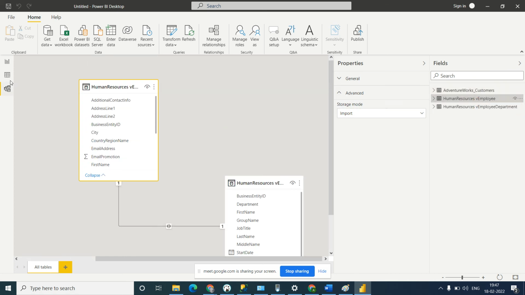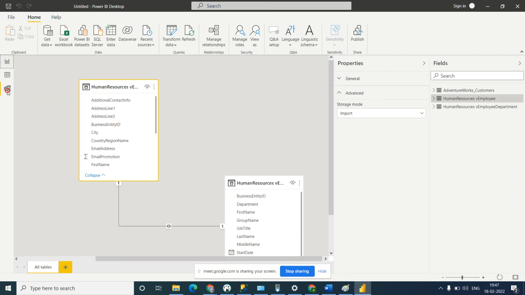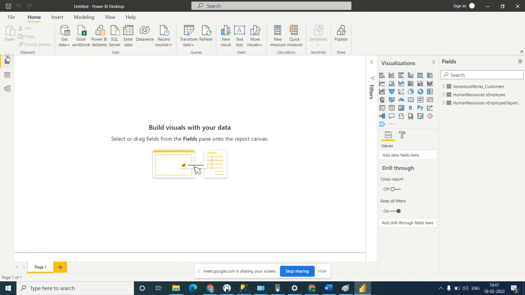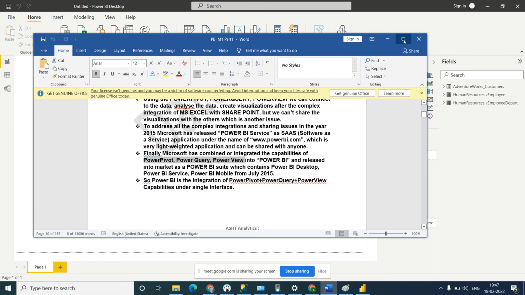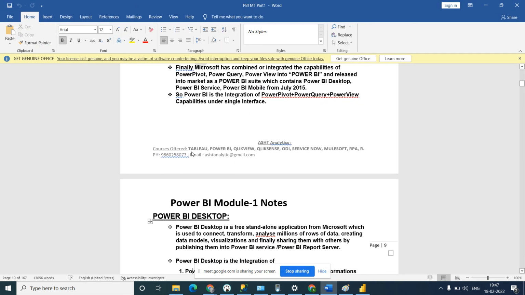Now let's see. I told you there are three components built into Power BI, combined: visualization, data modeling and DAX, and data view. First we will go with Power BI data query.